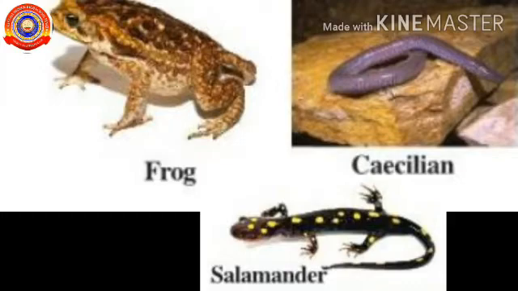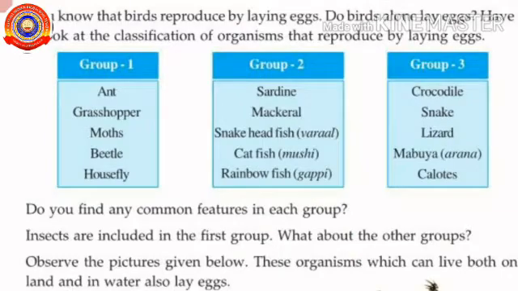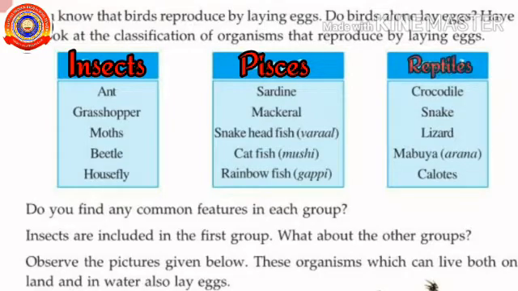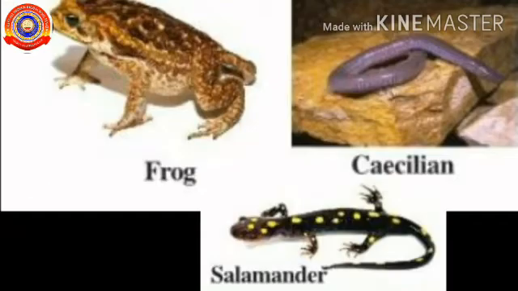Organisms in Group 1 with which you are familiar are insects. Group 2 are pisces. Pisces means fishes. Organisms included in Group 3 are reptiles. Their skin is dry and scaly. Organisms like frog, salamander and Sicilian can live both on land and in water.